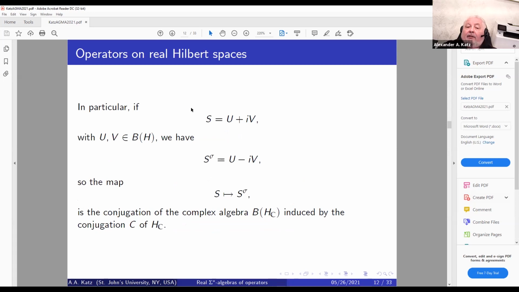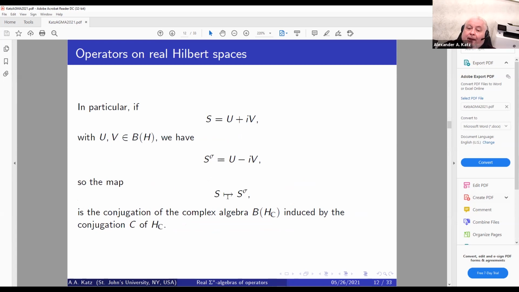In particular, if we represent an operator as a sum of its real and imaginary parts, U and V from real B of H, we have that S super sigma is going to be U minus iV.